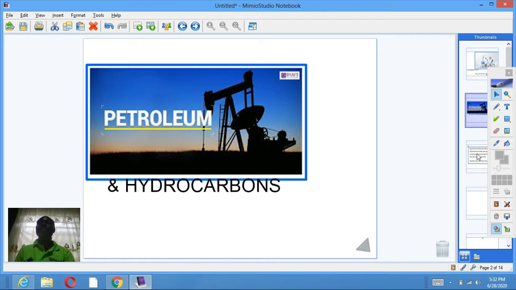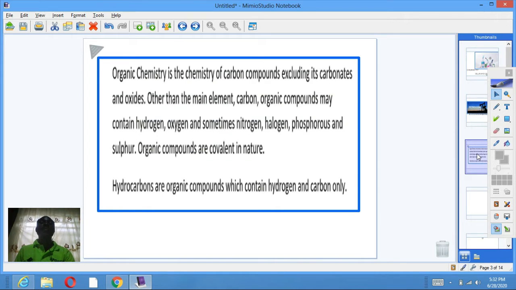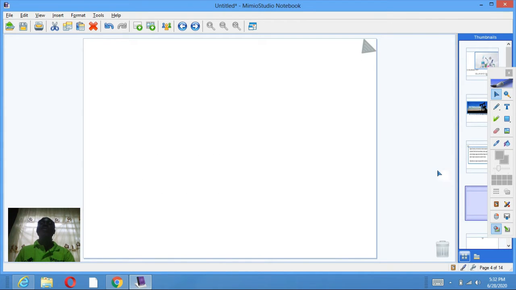Let's look at organic chemistry. Organic chemistry is the chemistry of carbon compounds, other than carbonates and oxides. Other than the main element, carbon, organic compounds may contain hydrogen, oxygen, and sometimes nitrogen, halogens, phosphorus, and sulfur. Organic compounds are covalent in nature. Generally, hydrocarbons are organic compounds which contain hydrogen and carbon only.